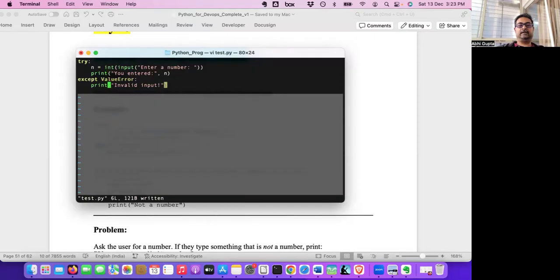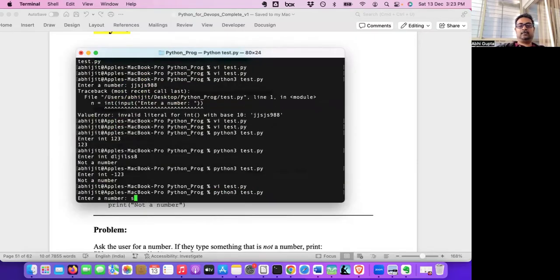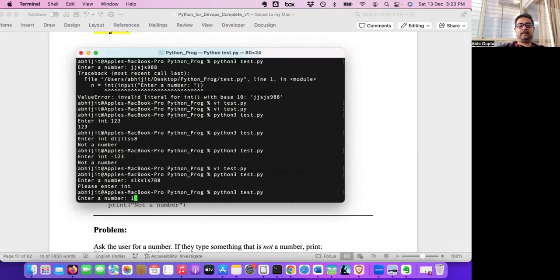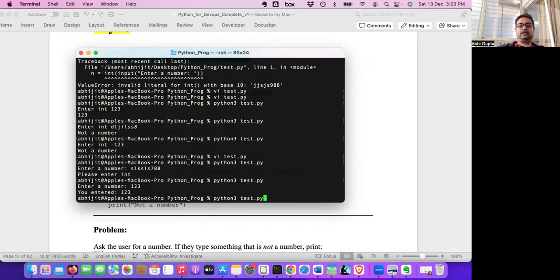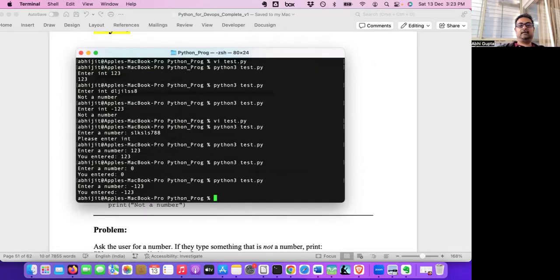If it is not an integer, then we can say please enter integer. So with some junk value, please enter integer. Correct value, okay, 1, 2, 3, 0, this is also fine. A negative number is also fine, right?